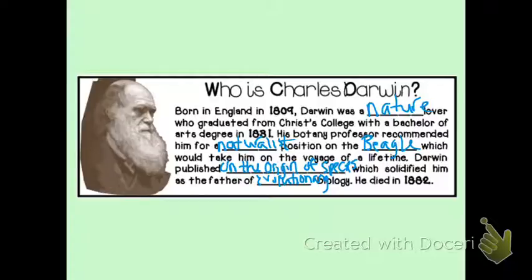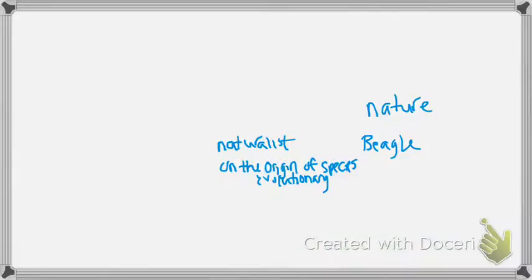Before we go into Darwin's history, I want to talk about another guy named Lamarck. Jean-Baptiste Lamarck believed in acquired traits.